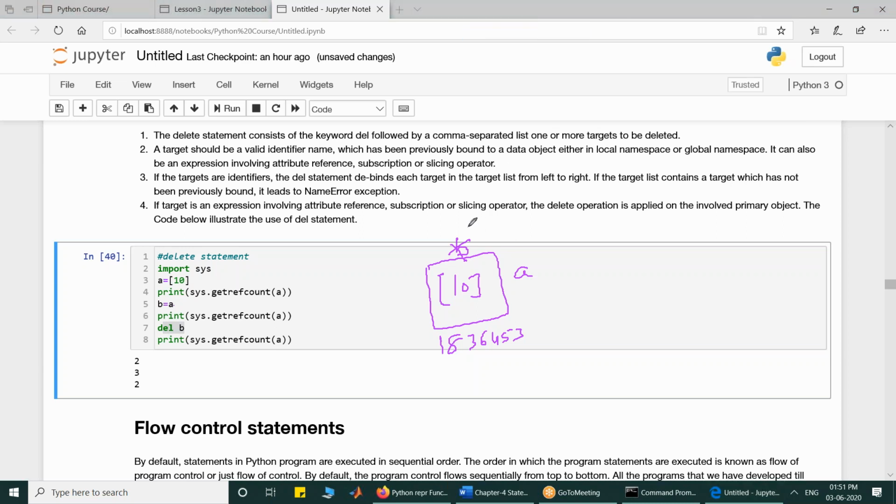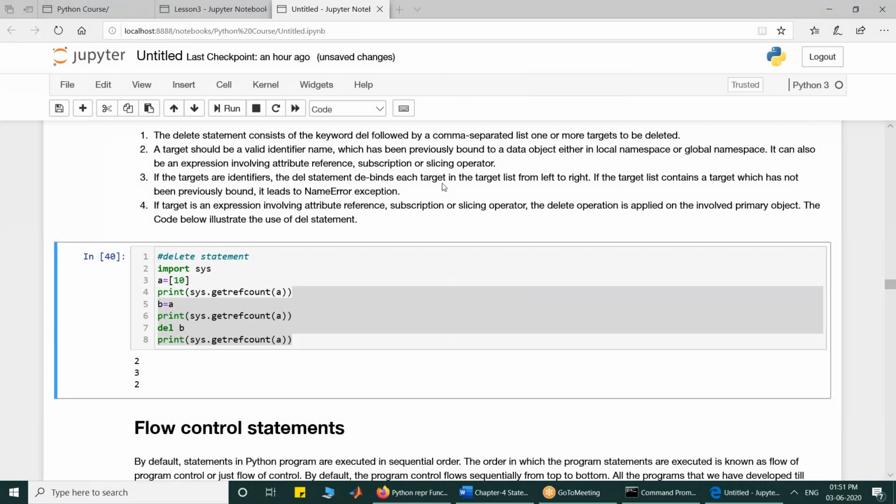When you deleted it, you debound the name from this, and the reference count reduced again. So I want to focus on that: with delete you can debind a name from a data object. This module is important, and you will learn about reference counting later in the workshop.